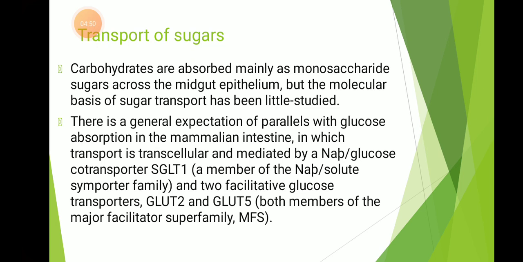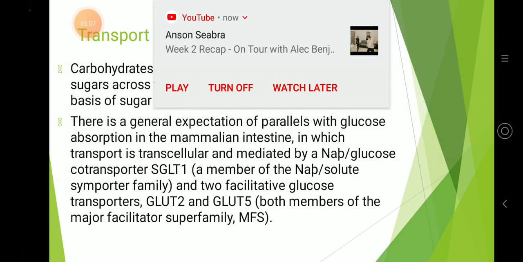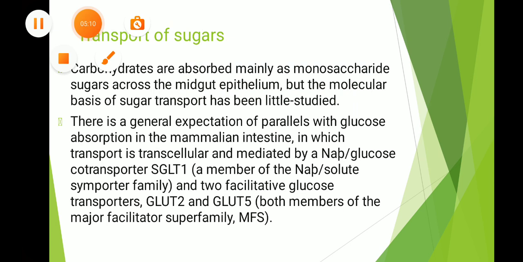There is a general expectation of parallels with glucose absorption in the mammalian intestine, in which transport is transcellular and mediated by the sodium glucose co-transporter SGLT1, a member of the sodium solute symporter family, and two facilitative glucose transporters, GLUT2 and GLUT5, both members of the major facilitator superfamily, MFS.